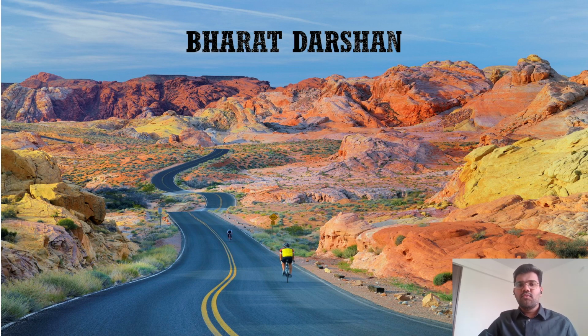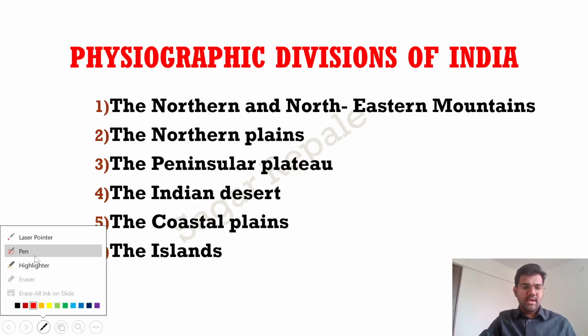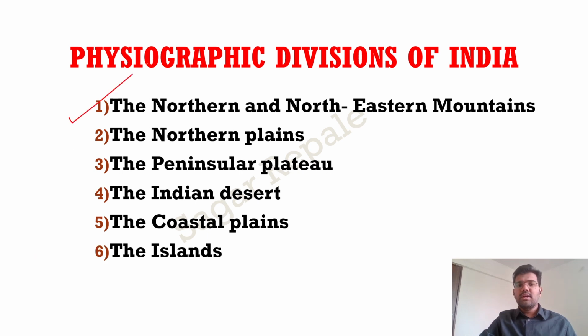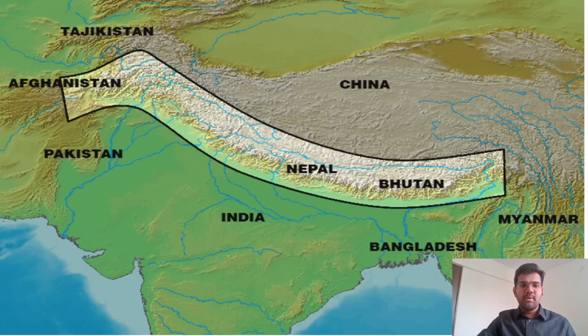In the first lecture, we saw some basic physical and political features of India. We started with the physiographic divisions. We saw India can be divided into six physiographic divisions. So from this lecture, we'll start with the very first physiographic division of India, called the Northern and Northeastern Mountains, which basically means the Himalayas. So let us talk more about the Himalayas.